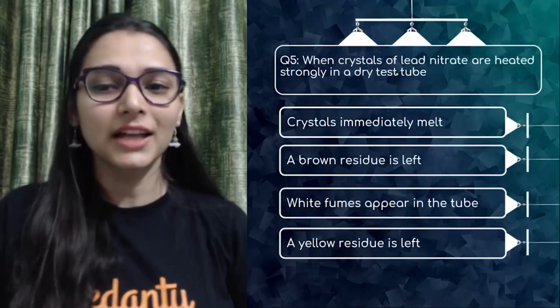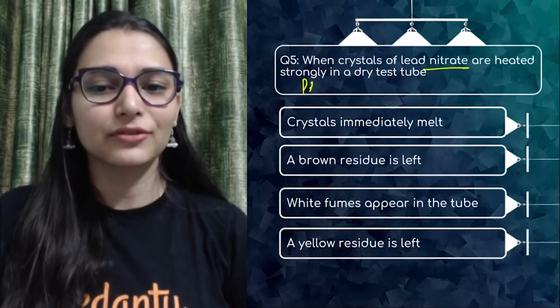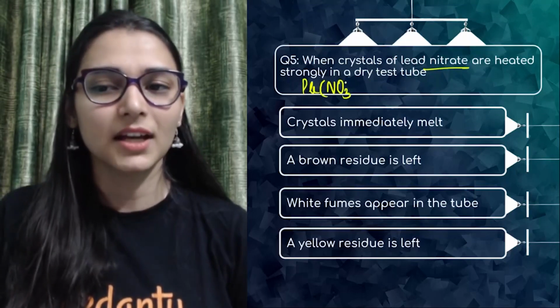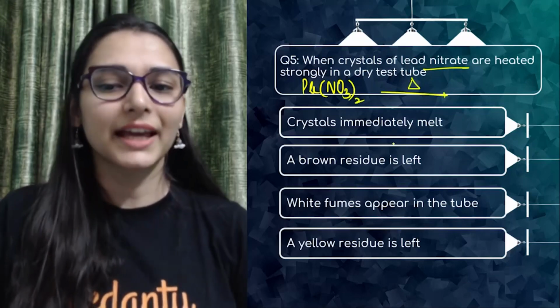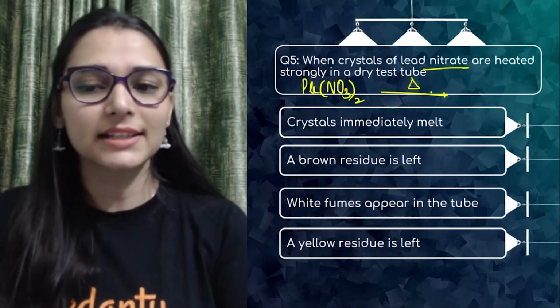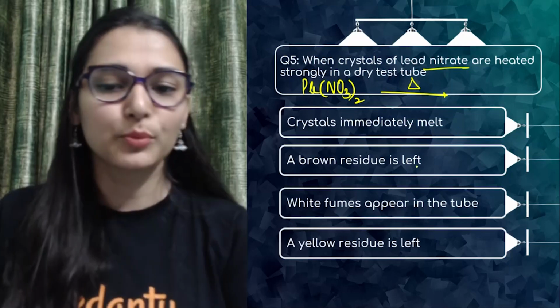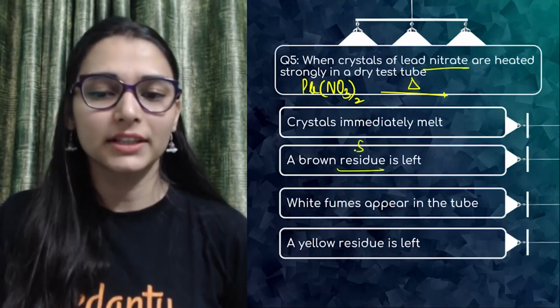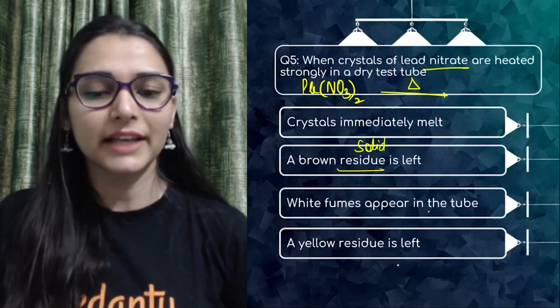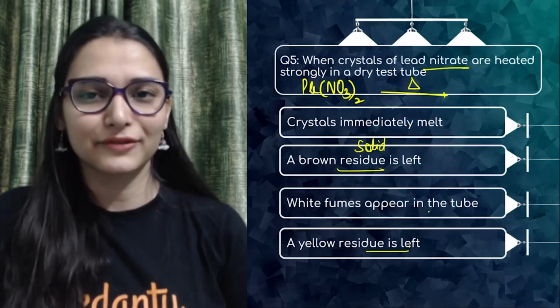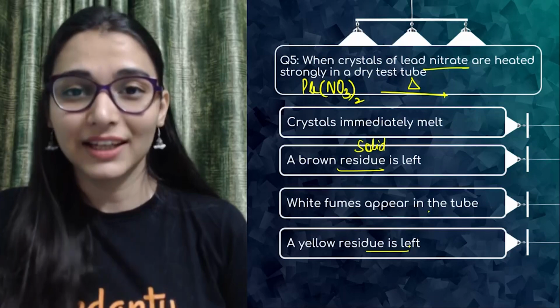The fifth question: when crystals of lead nitrate are heated strongly in a dry test tube, then what will happen? Crystals immediately melt. A brown residue, meaning a solid, brown solid is left. White fumes appear in the test tube. A yellow residue is left. So guys, this reaction is very much important.